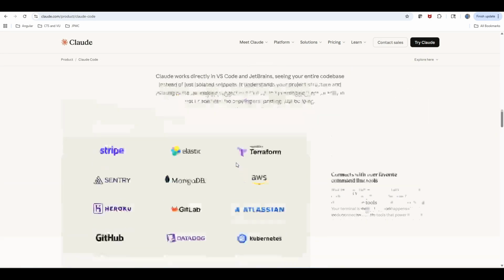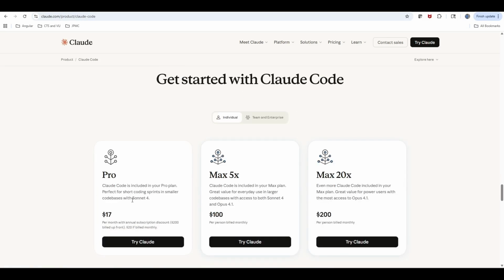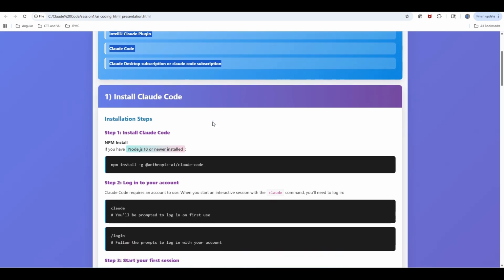If you look at their subscription model, you can see different subscription offerings. Right now I'm using Claude Pro. I took the Claude desktop subscription, but I can also utilize it for Claude Code. That's the primary prerequisite.